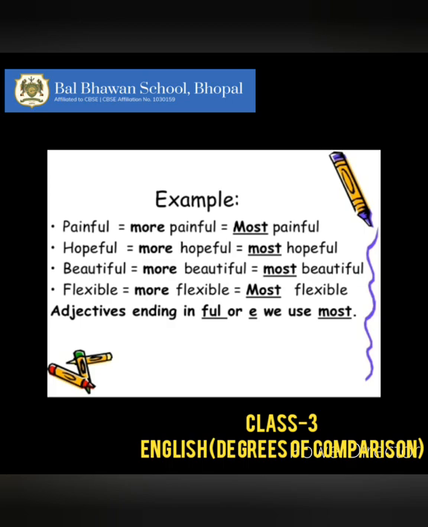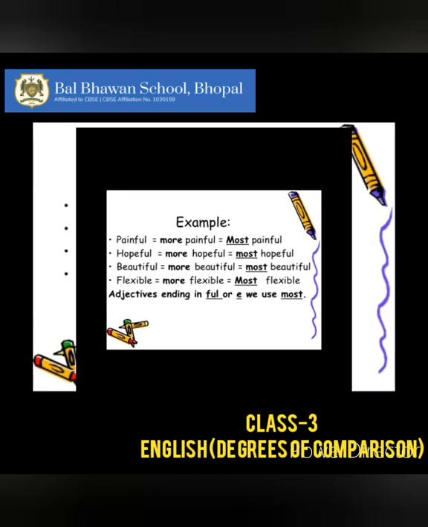Similarly, hopeful, more hopeful, most hopeful. Beautiful, more beautiful, most beautiful. Flexible, more flexible, most flexible. We use most for the adjectives ending in ful or with e.